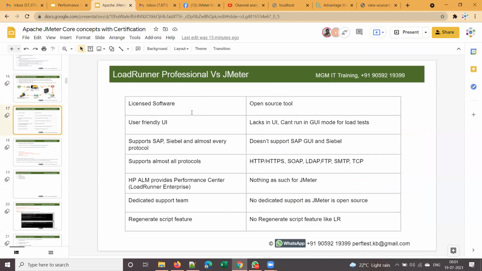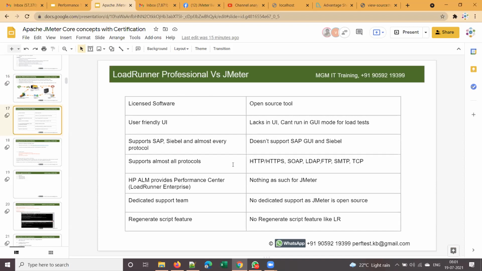Say, for example, your client asks you which tool you recommend, and on what basis. Suppose you have to suggest a performance testing tool to the client, or the client asks you to choose between LoadRunner and JMeter. Which tool do you suggest, and what is the reason?